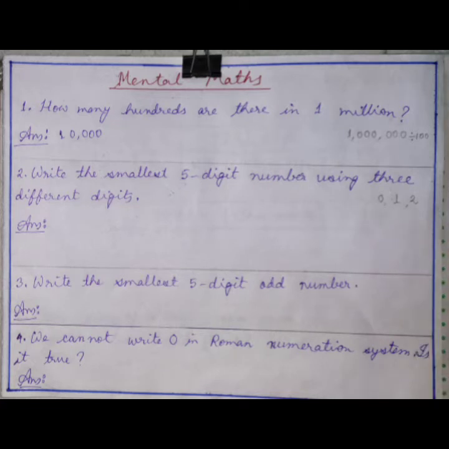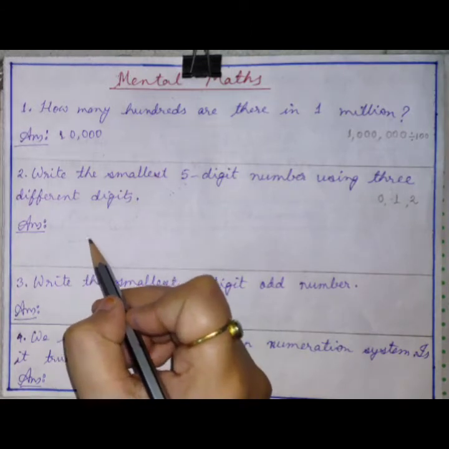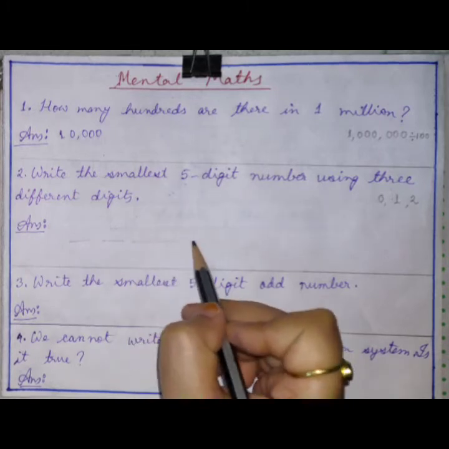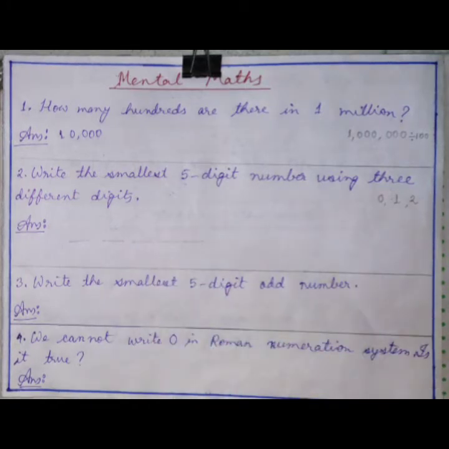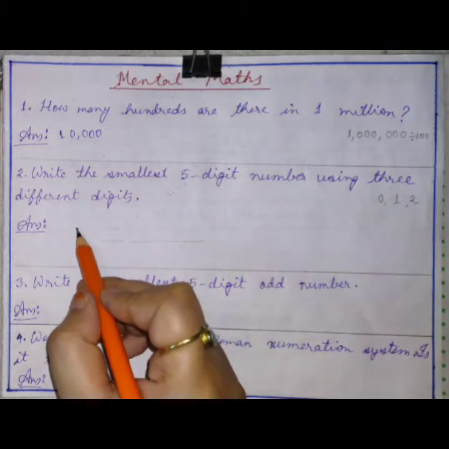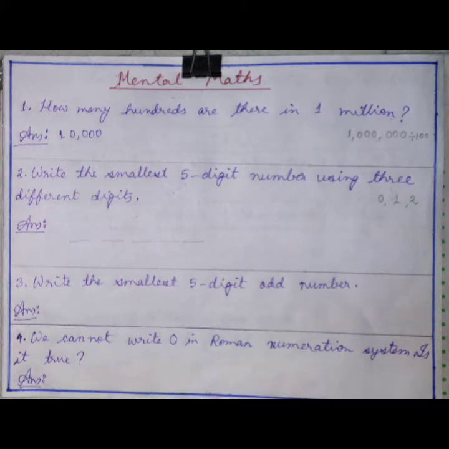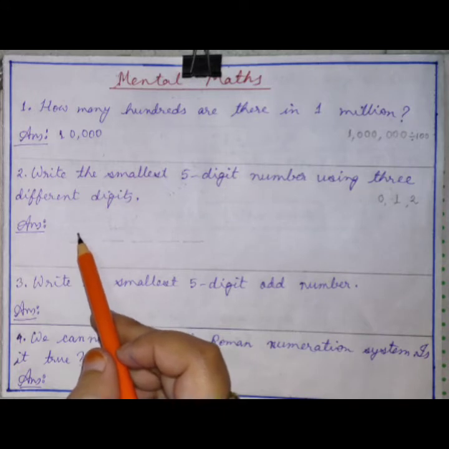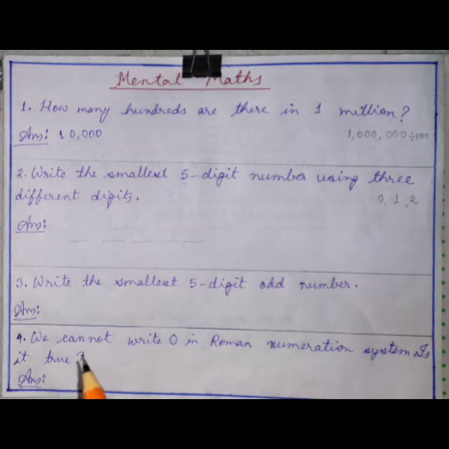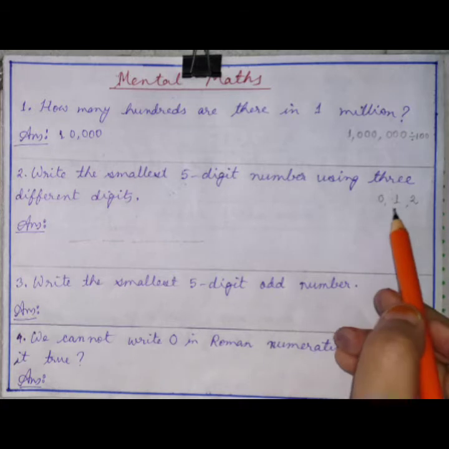How many digits do you have here? Total 3, right? First, let us write some blanks here for the 5-digit number: first, second, third, fourth, fifth. Which one is the smallest among these 3? 0, right? But we can't write 0 at the first, because if we write 0 at the first, then that will not be a 5-digit number. So we have to write the next digit which comes just after 0, which is 1.